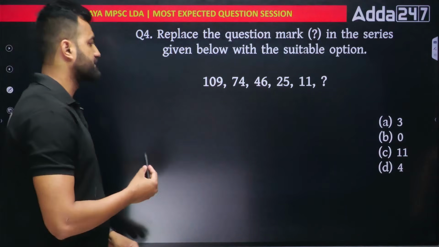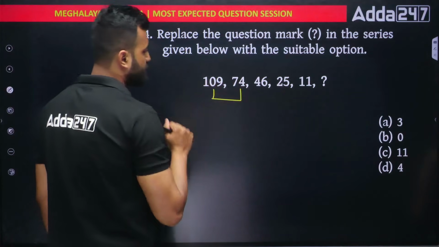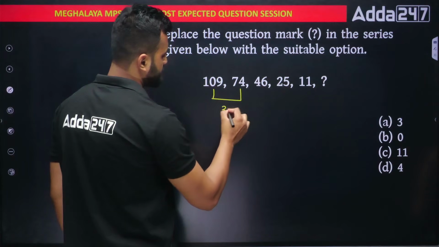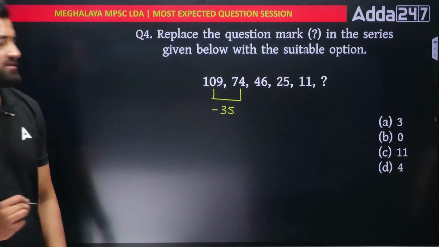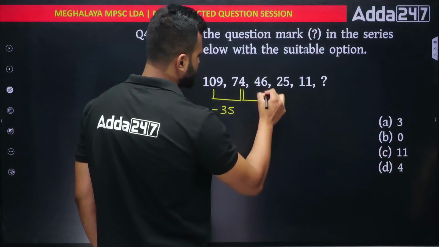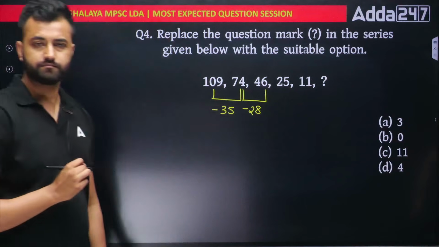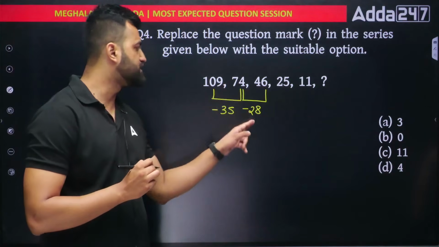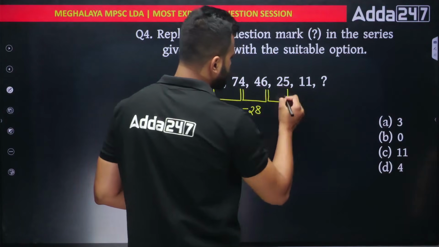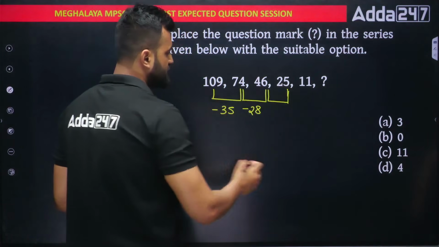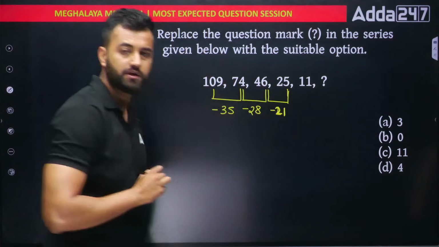Let's take the difference and check. Out here, how much difference can I see? If you subtract 74 from 109, you'll be seeing a difference of 35. Yes, 109 minus 35 is 74. Similarly, from 74 to 46, how much difference you can see? I can see a difference of 28. Yes. 74 minus 28 is 46. Similarly, from 25 to 46, how much is the difference? The difference is coming out to be 11. Sorry, 21. Yes, 21.